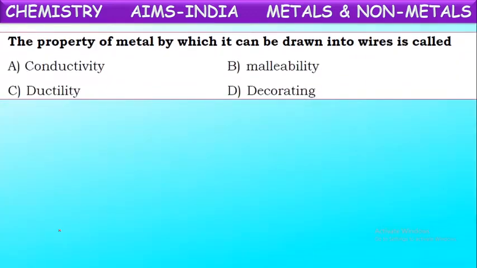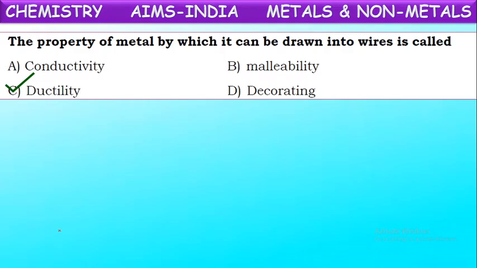Next question. The property of metal by which it can be drawn into thin wires is called? The property is called ductility.